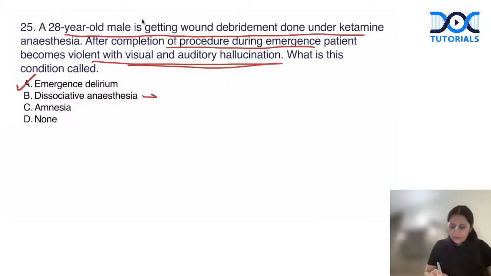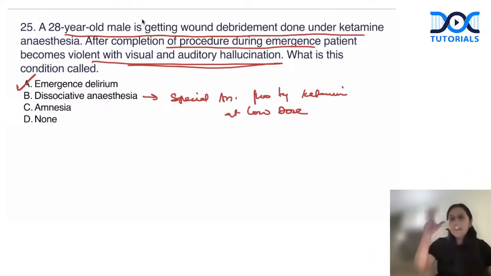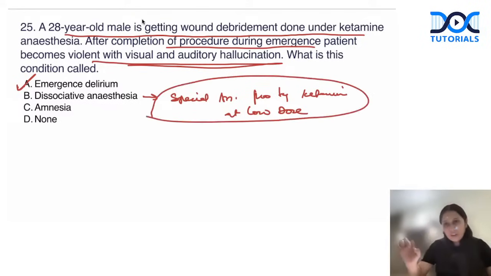Dissociative anesthesia is a special anesthesia produced by ketamine at low dose. At low dose, this causes the dissociation of thalamus and cortex. So we get a pain-free patient who is conscious but not oriented in time and place. Emergence delirium is seen post-op after ketamine anesthesia. Got it? So the answer is emergence delirium.